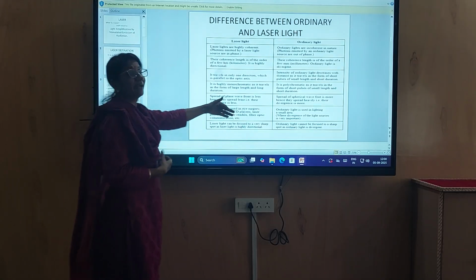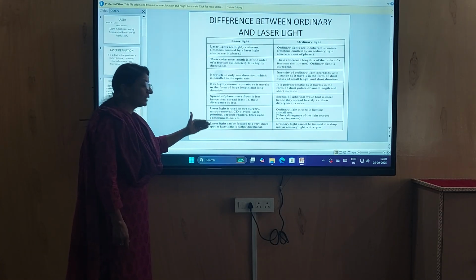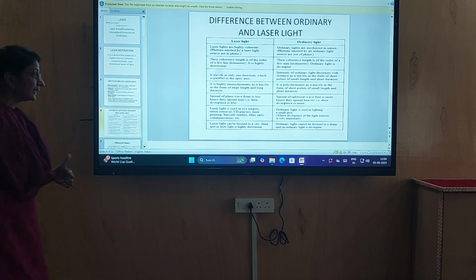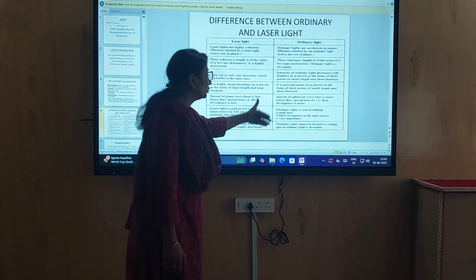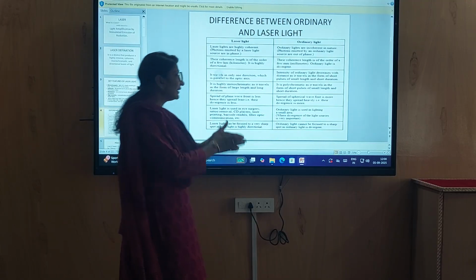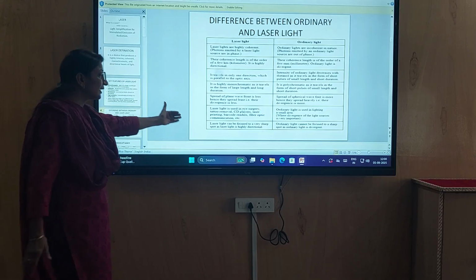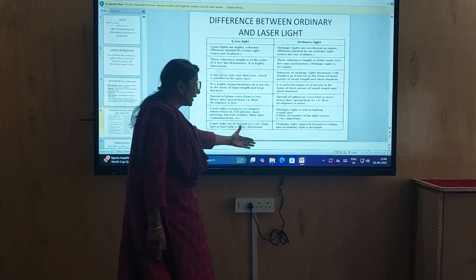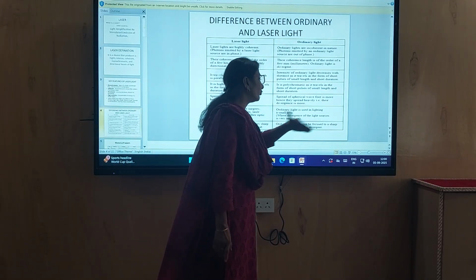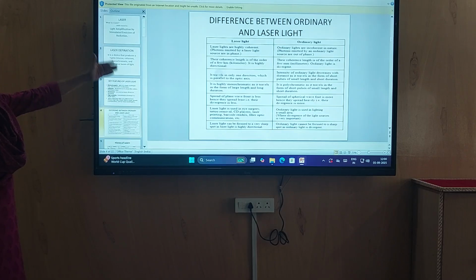Where is laser light used? Laser light is used in eye surgery, tattoo removal, CD players, laser printing, barcode readers, and fiber optic communication. Ordinary light is used in lighting small areas where divergence of light sources is important. Laser light can be focused to a very sharp spot as it is highly directional, while ordinary light cannot be focused to a sharp spot as it is divergent. These are the differences between ordinary light and laser light.